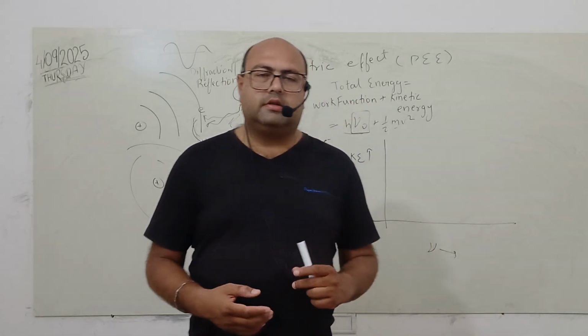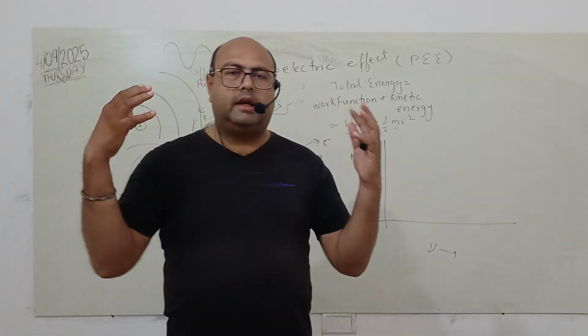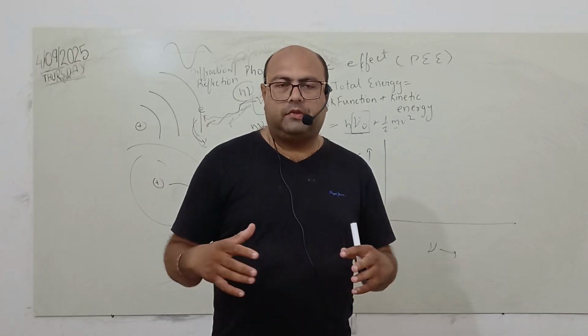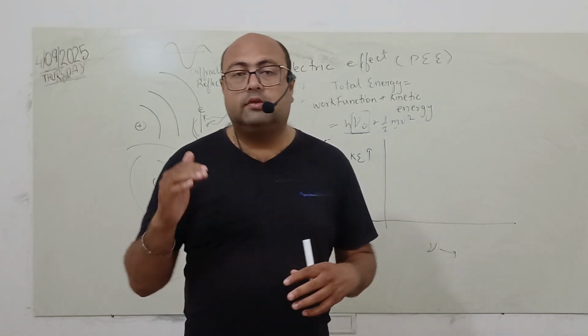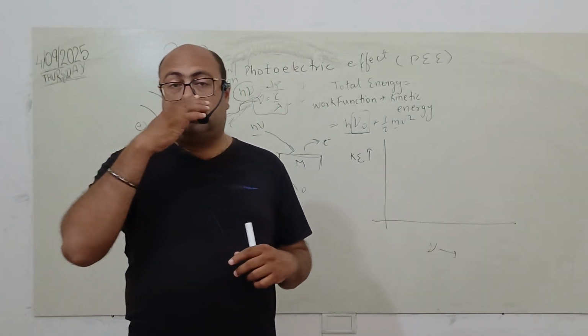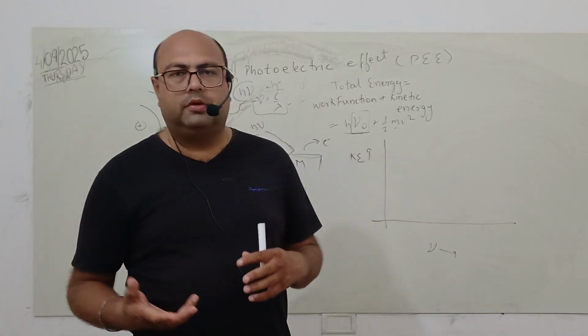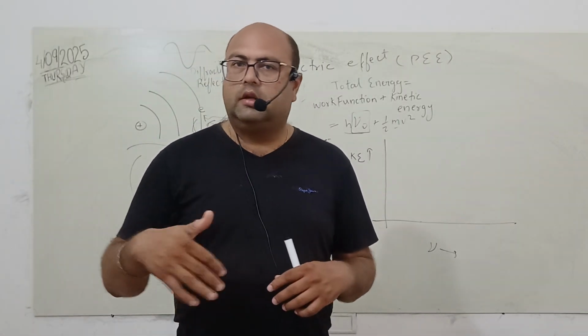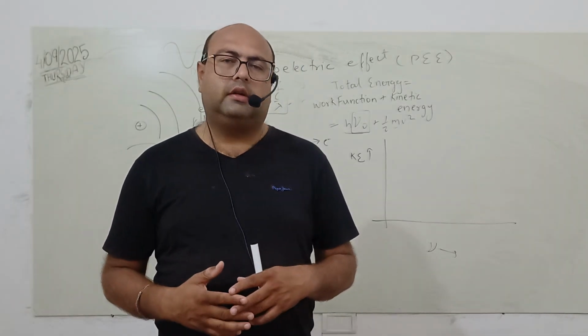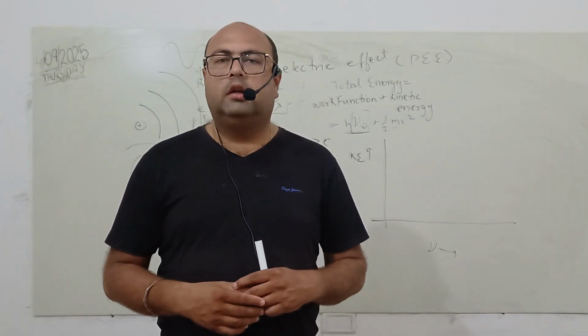They might ask you in a question that on a metal there are 4 red color lamps applied, meaning red light is thrown on the metal, and the electron is not coming out. If two more red lamps are put on the metal, can there be any effect on the emission of electrons?